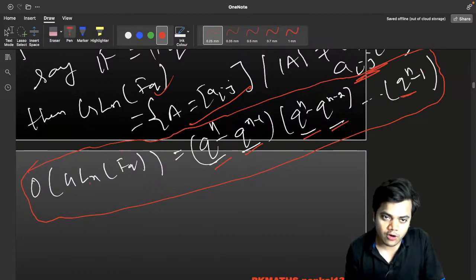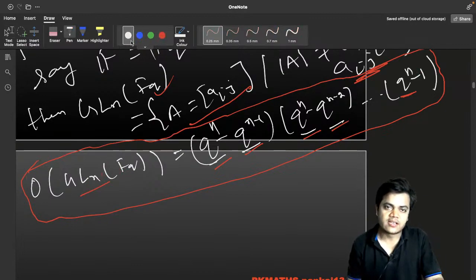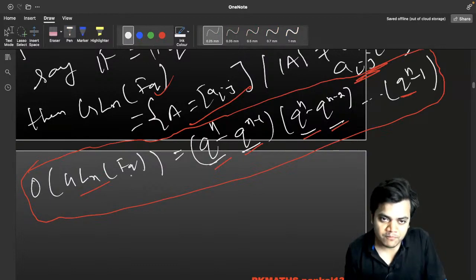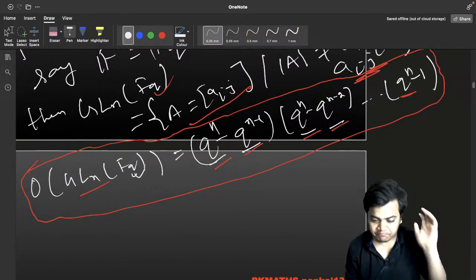So this is the order of this general linear group, which is the collection of n by n matrices with entries from the finite field Fq.